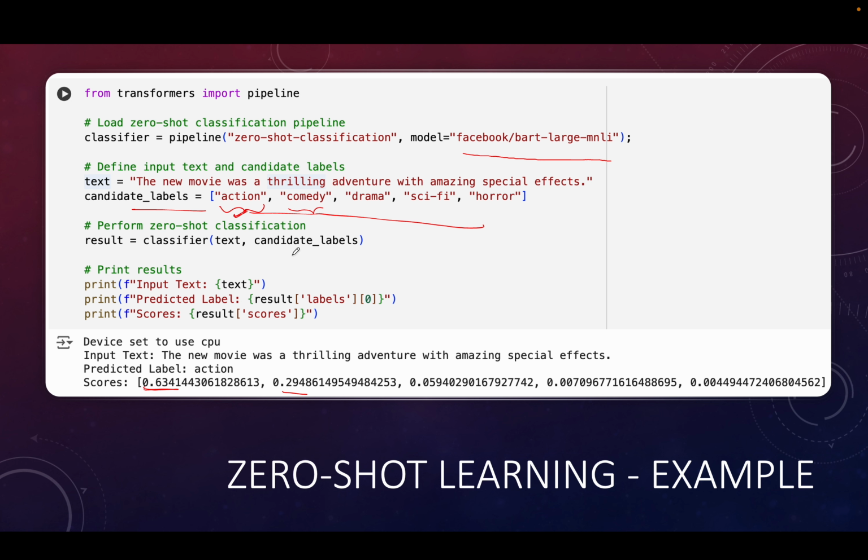So using this, we can write our own programs, and we can use this model for predicting the genre of a movie. We can think of hundreds of such applications, classification tasks, using this kind of approach where we give the class labels. In some other use case, we can ask it to predict positive or negative, and we will give just 2 labels, positive and negative, and it will assign some probability. So this is called zero shot classification.